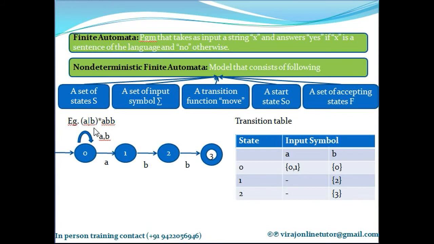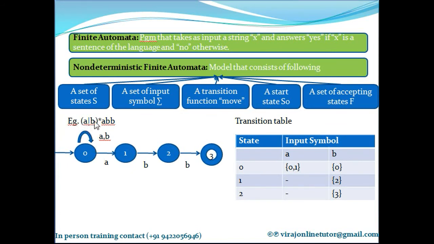I repeat, after you repeat A or B 0 or more times, to that you concatenate ABB. Okay, so that's the input regular expression. So now let's draw the non-deterministic finite automata for that. I have a starting state which is 0.